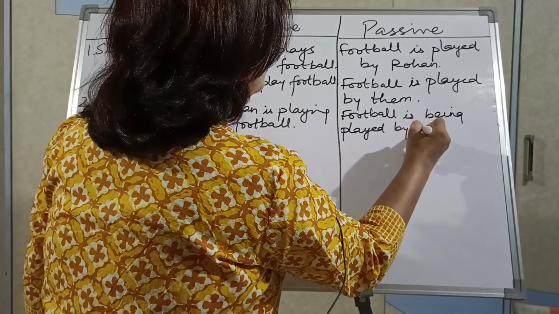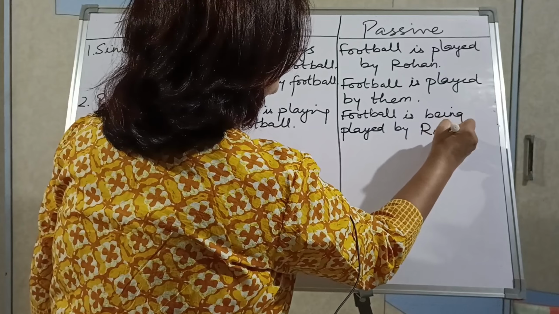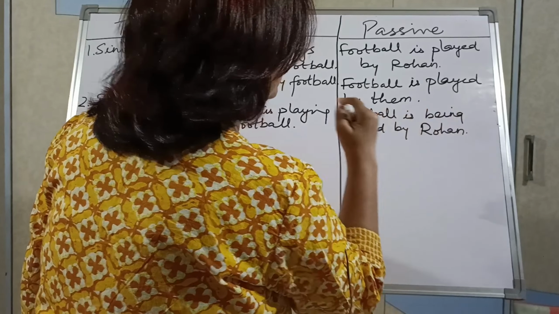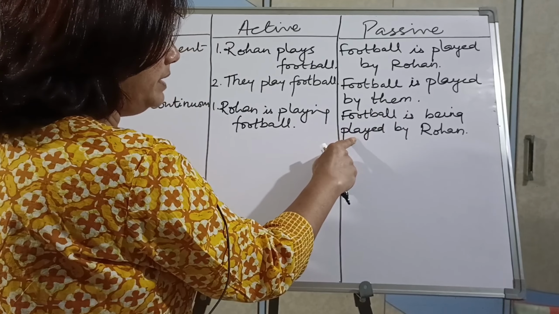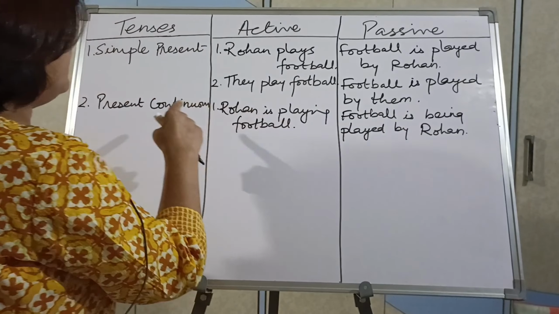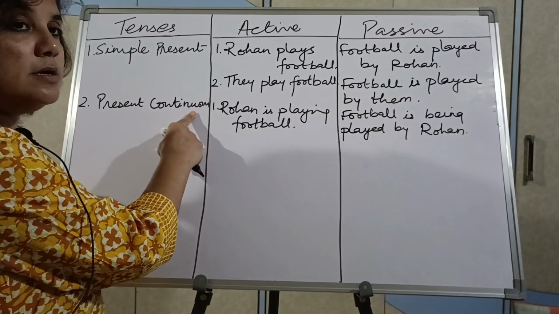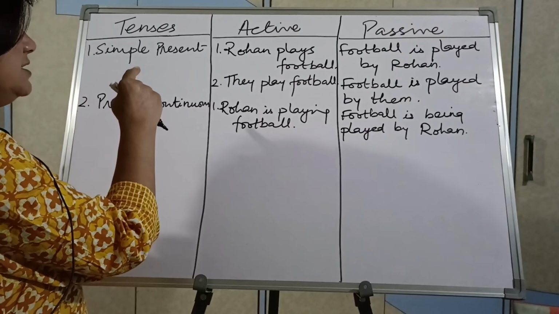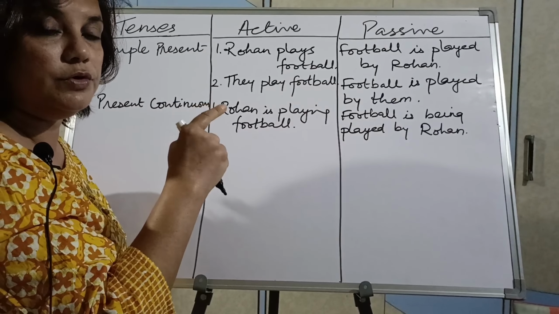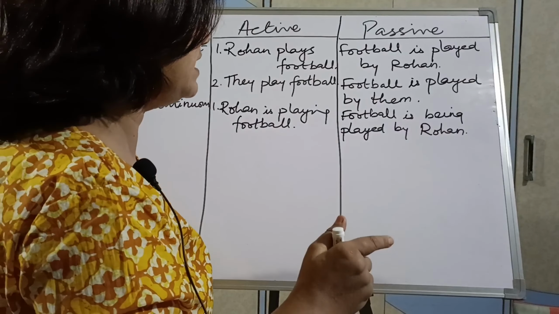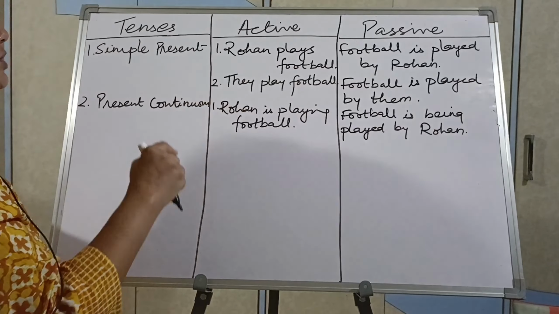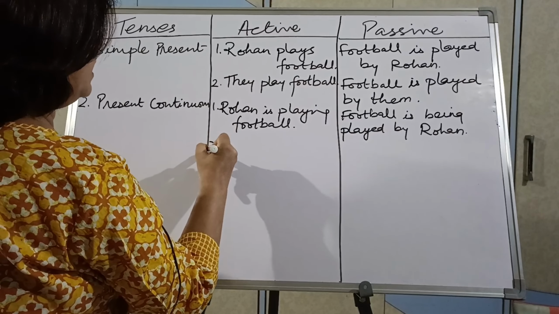by Rohan. Being will definitely come between these two verbs, the helping verb and the main verb. Being will also be added whenever there is continuous tense, whether it is present tense, past tense or future tense. Okay, so future continuous in passive is not possible, that we will see afterwards, but here you should understand. Now let me take it with they.